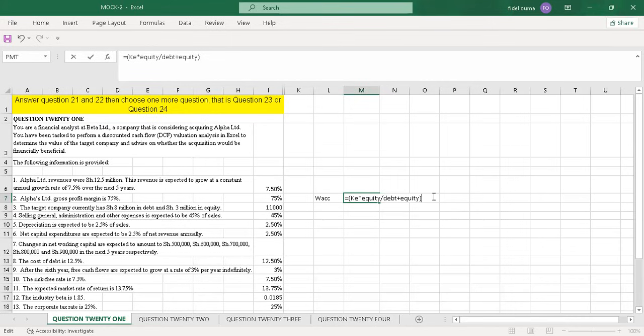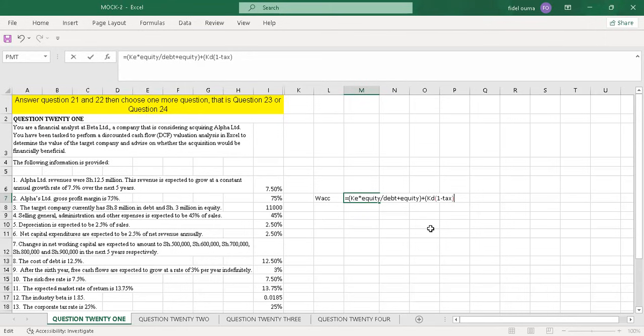Then you will add this to a bracket. We'll have now the cost of debt, which is denoted as KD. But this has to be after tax, so you'll take 1 minus the tax rate.